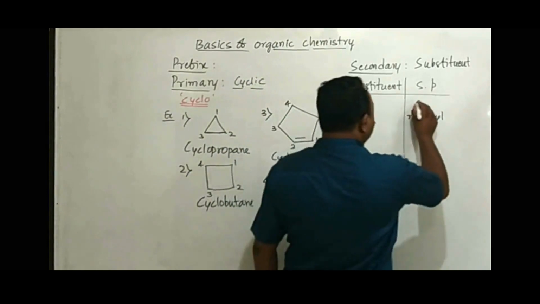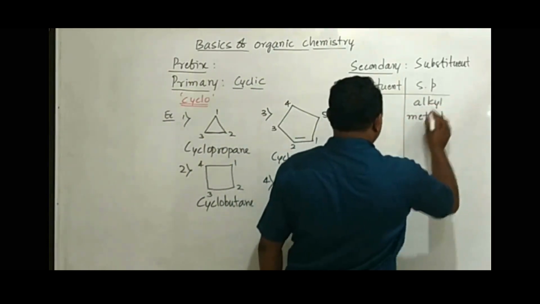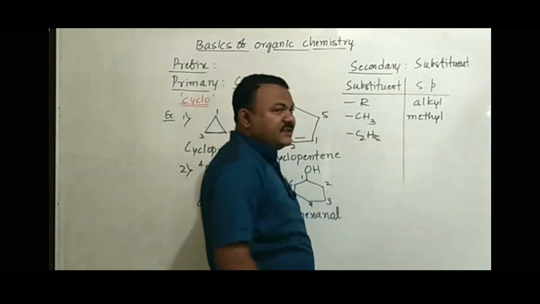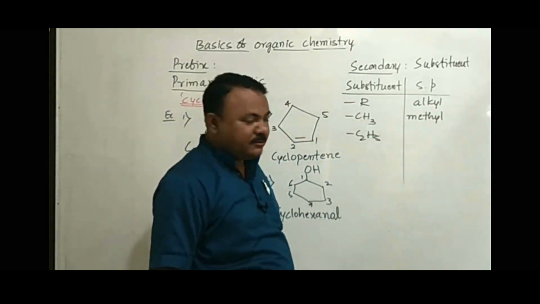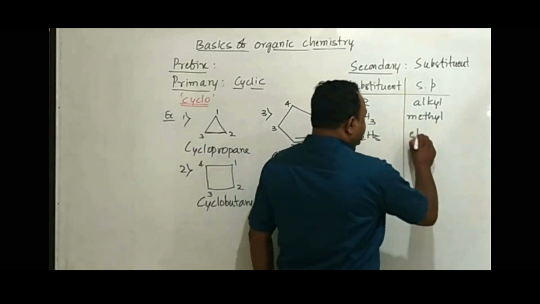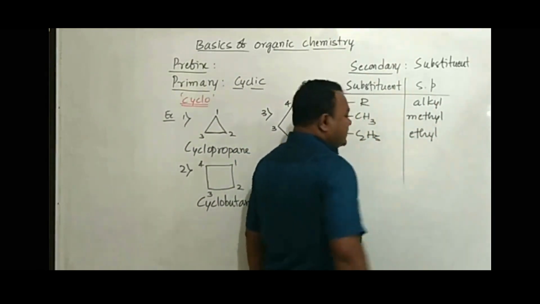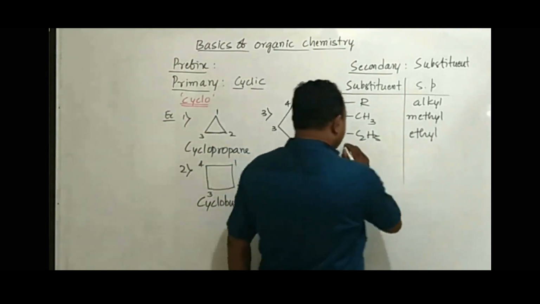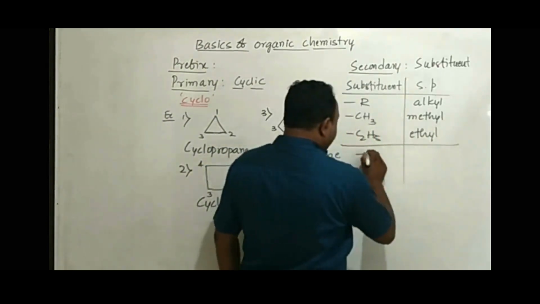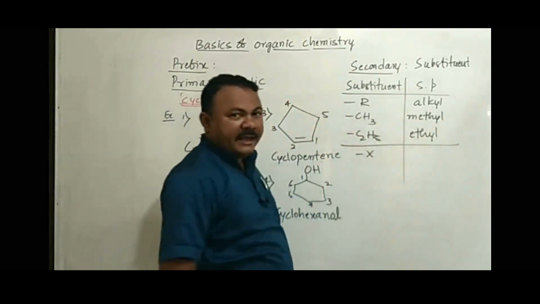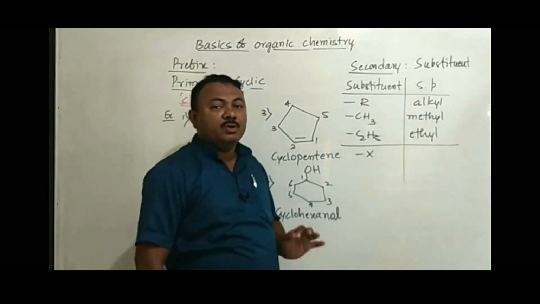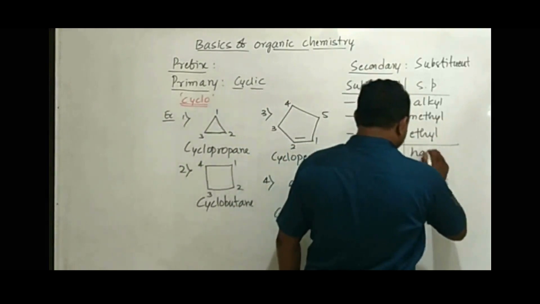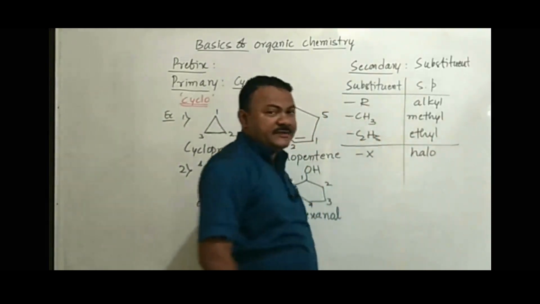Generally for R we use the secondary prefix alkyl. C2H5 can be written as CH2CH3. For C2H5 we use the secondary prefix ethyl. It continues. Then if the substituent is halogen X, it may be fluorine, chlorine, bromine or iodine. If the substituent is a halogen, we use the secondary prefix halo, H-A-L-O.